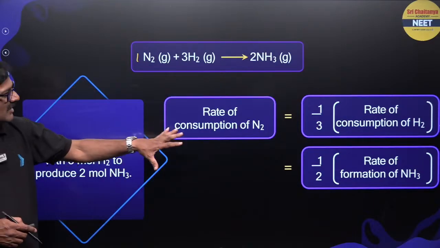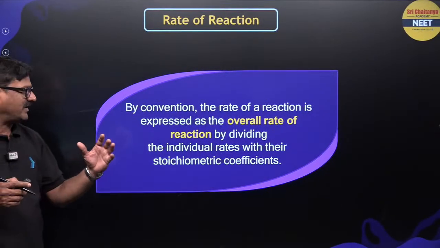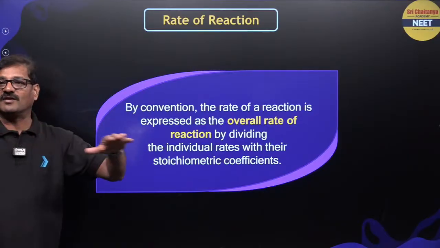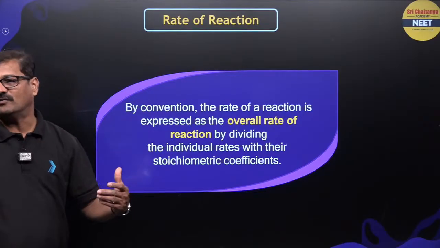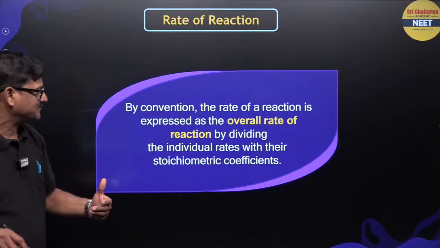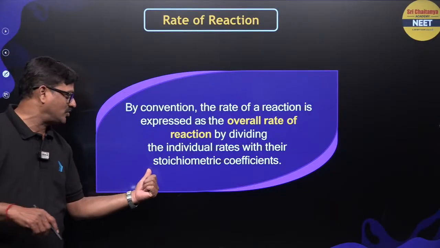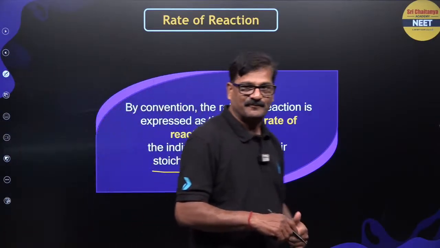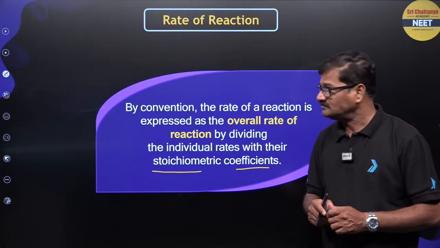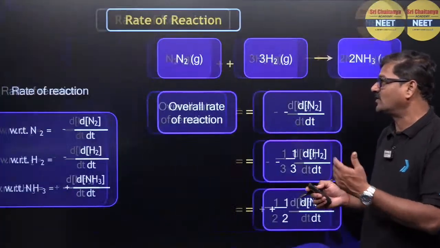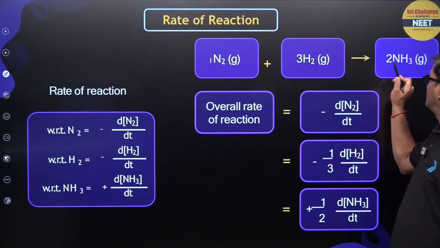So, in general, how do I write that? By convention, the rate of reaction is expressed as the overall rate. How do I write the overall rate of a reaction? By dividing the individual rates by their stoichiometric coefficients. What are these stoichiometric coefficients? In this reaction, 1 is here, 3 is here, 2 is here.